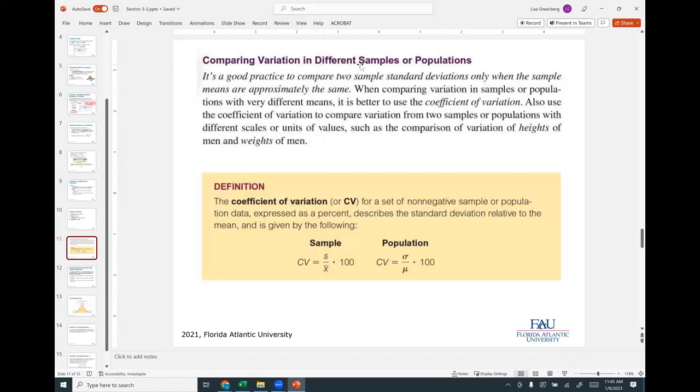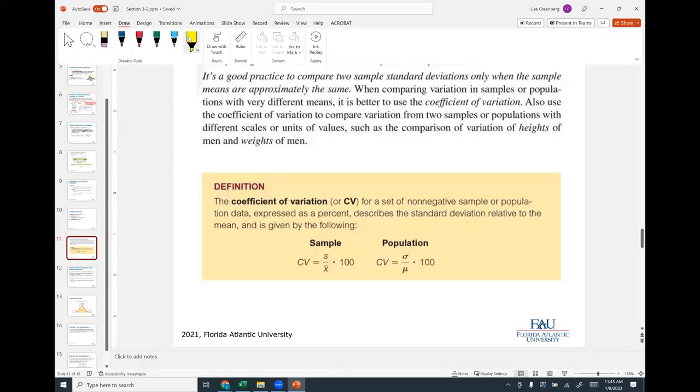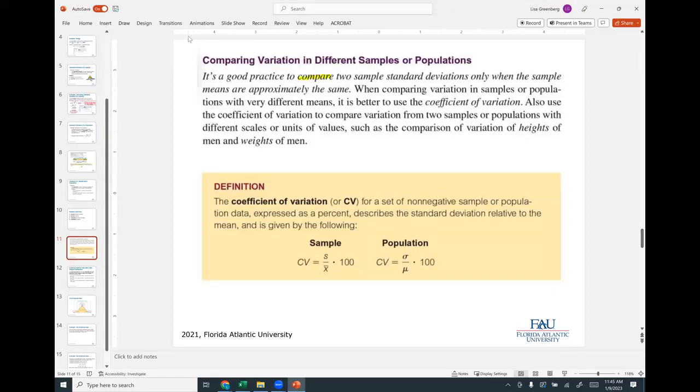So comparing variations in different samples or populations. It is good practice to compare two sample standard deviations only when the sample means are approximately the same. Okay, so compare only when the sample means are approximately the same.